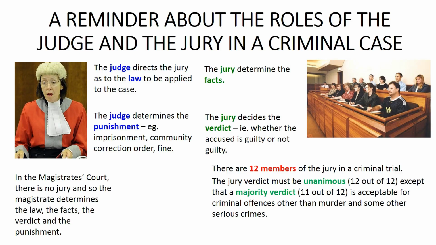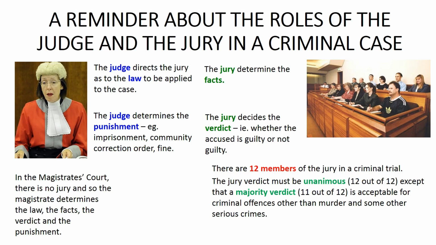This means that the accused will be guilty and convicted if 11 out of the 12 jurors agree that the accused is guilty, or the accused will be not guilty and acquitted if 11 out of 12 jurors agree that the accused is not guilty. Note that a majority verdict does not mean that more than half of the jurors think the accused is guilty or, on the other hand, not guilty. It means that 11 out of the 12 jurors think that the accused is guilty or, on the other hand, not guilty.